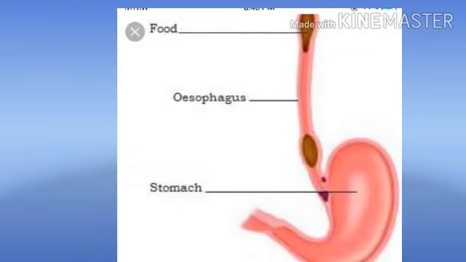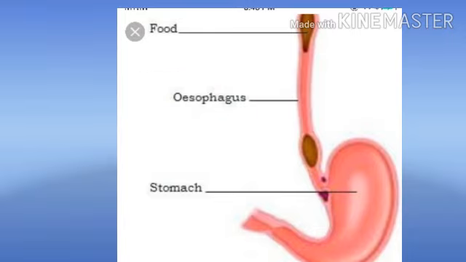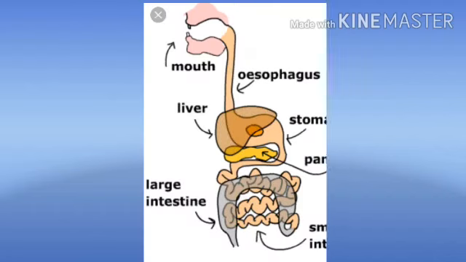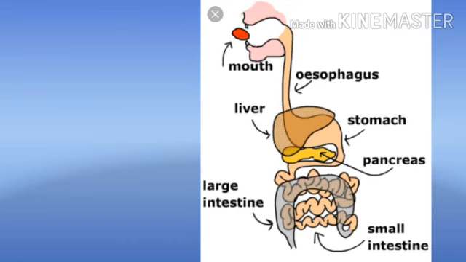Now the food enters into the food pipe or esophagus. The food pipe runs along the neck and the chest, and food is pushed down by movement of the wall of the food pipe. Now the food enters into the stomach. It is a thick walled bag. Its shape is like a flattened J, and it is the widest part of the alimentary canal. It receives food from the food pipe at one end and opens into the small intestine at the other.